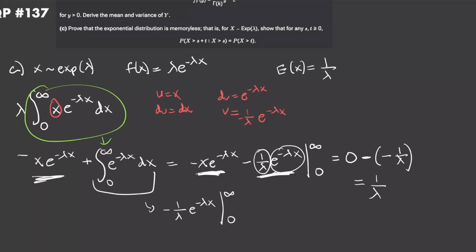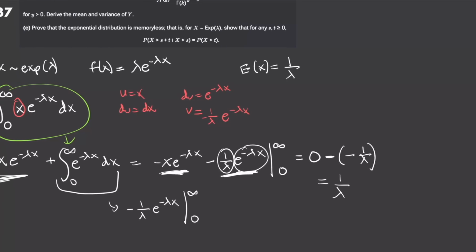Now probably the easier way to solve this, and definitely the easy way to get the variance, is if we just do the MGF, right? We take the moment generating function. So to do that, we just need to take the expected value of e to the power of tx. Why? Because this is going to be a power series that we can differentiate to get the moments, right? That's what a moment generating function is. We've been over this. So this is going to be pretty simple to calculate in our case.